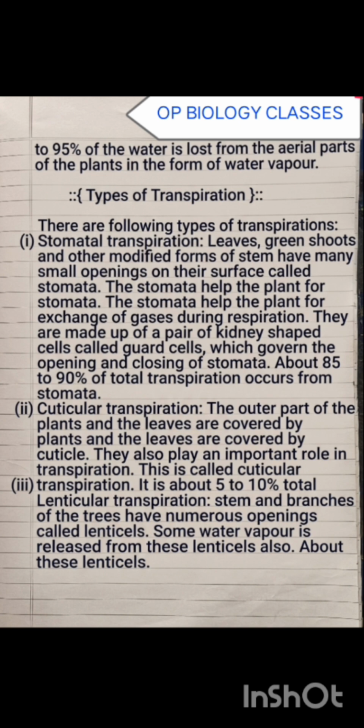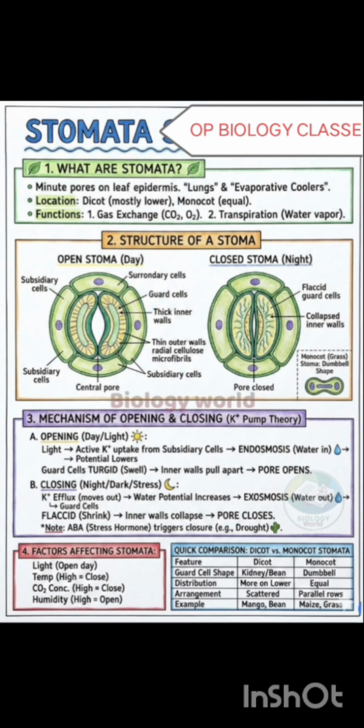Types of transpiration. There are three types: stomatal transpiration, cuticular transpiration, and lenticular transpiration. What are the stomata? The stomata are minute pores in the leaf epidermis, and they evaporate water for cooling.